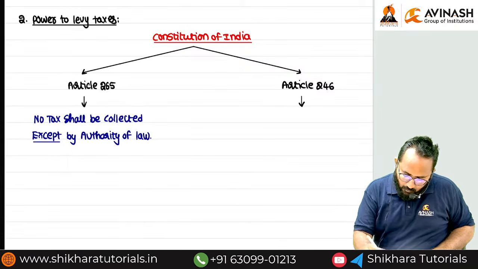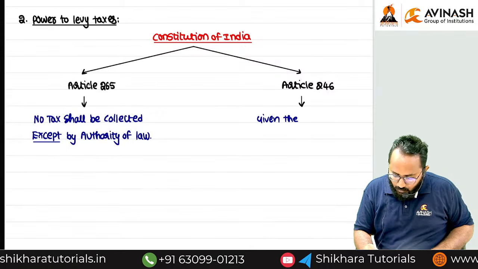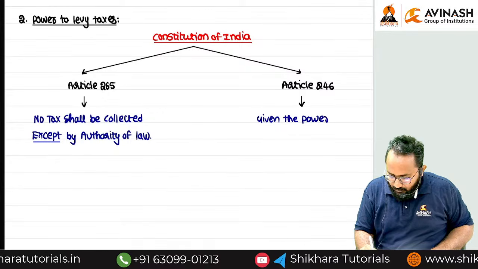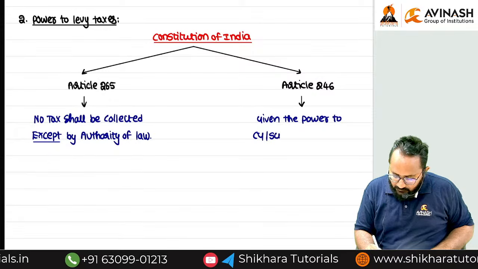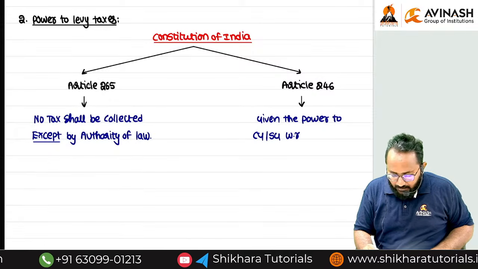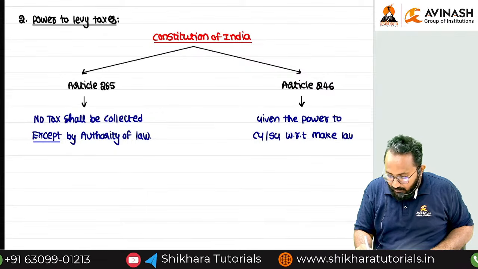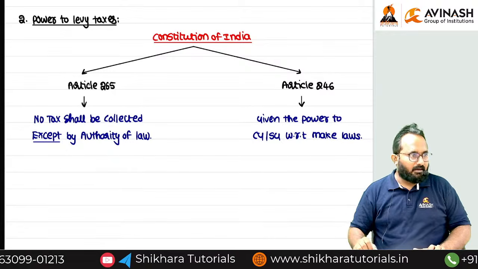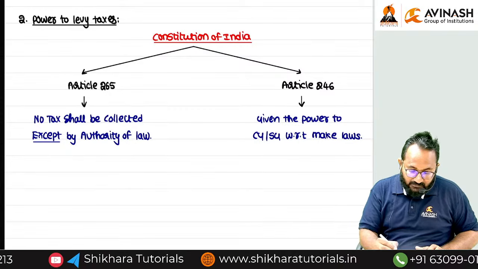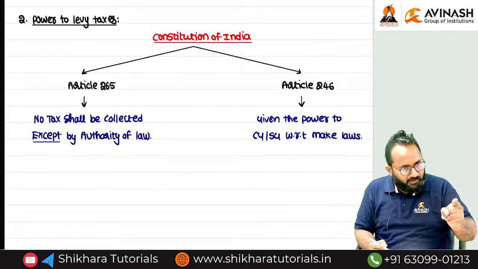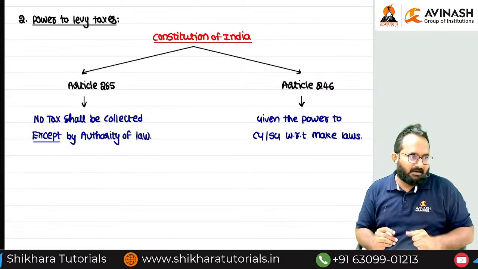Article number 246 gives the power to whom? Central government and state government, with respect to making laws regarding the collection of taxes. So you have to learn 265 first, because definitely you need support from law. How to frame the laws?